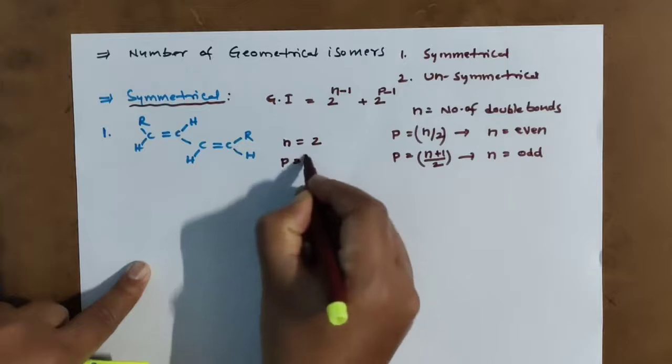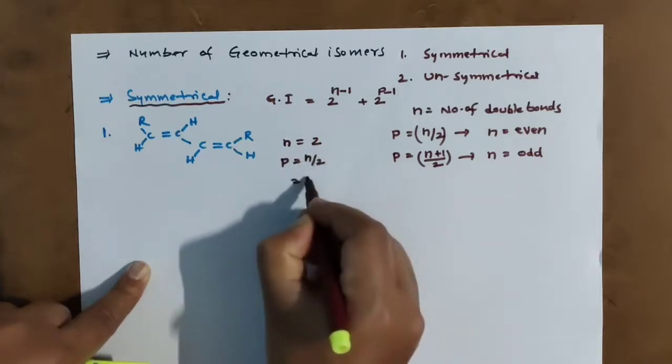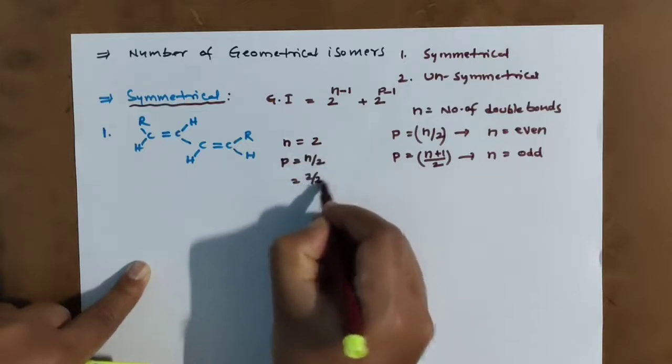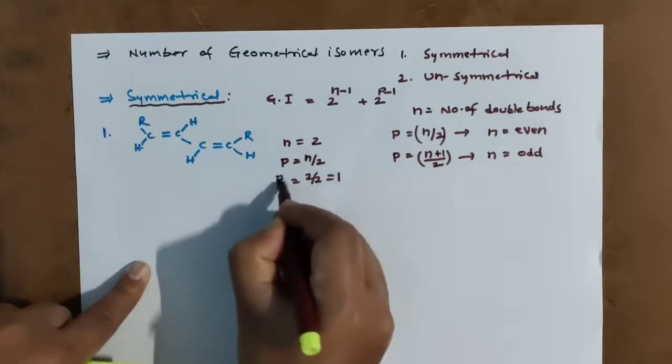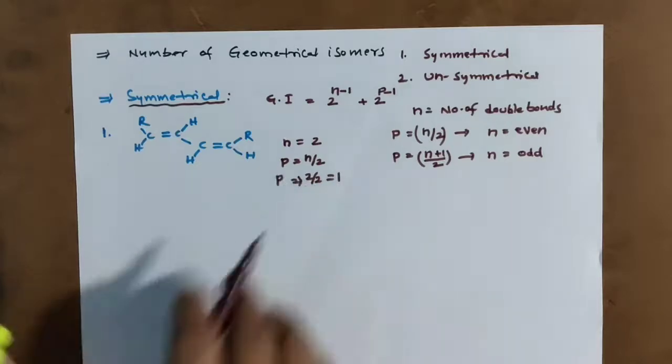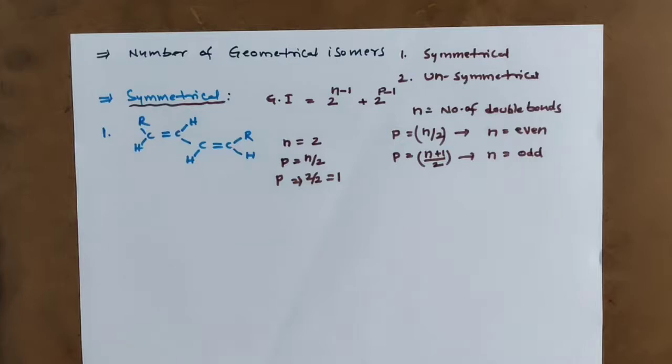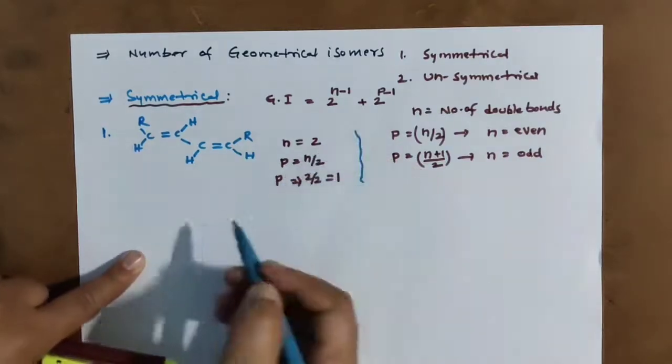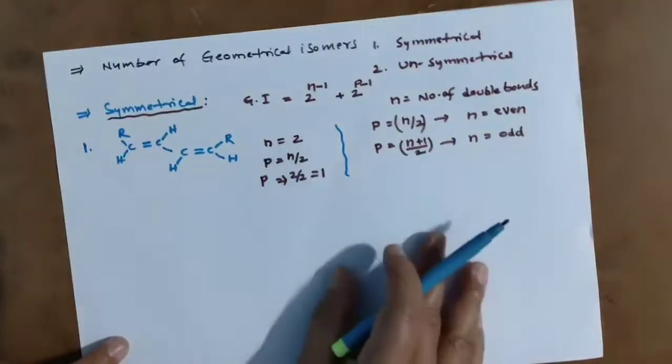P equal to n by 2. N how much? 2. 2 by 2 equals 1. So we got the P value. We got the n value, we got the P value. Clear? Now substitute in this formula.